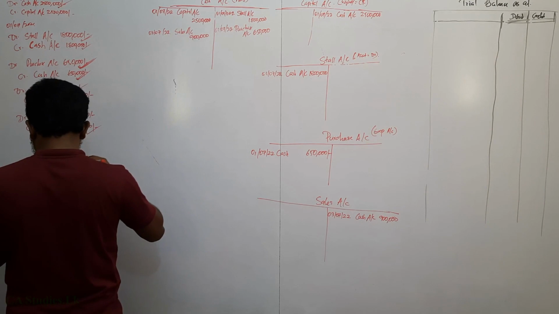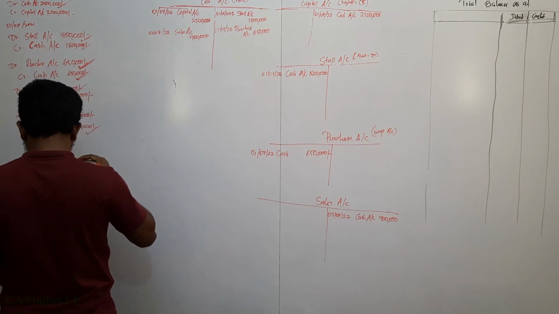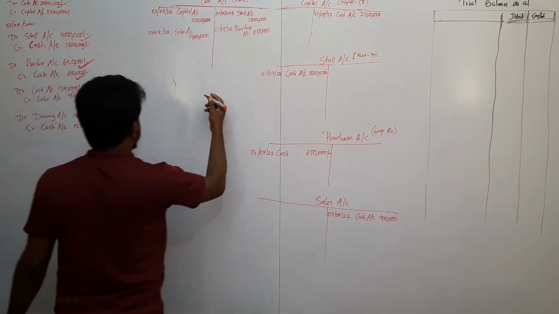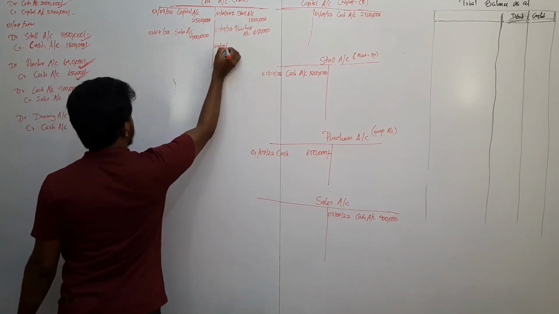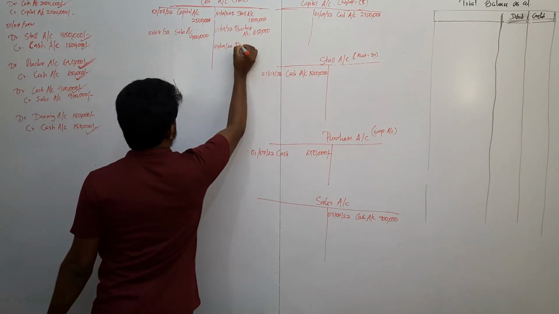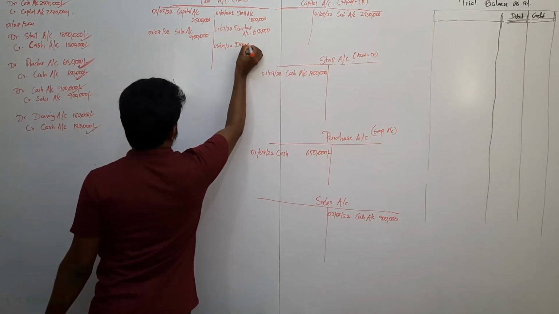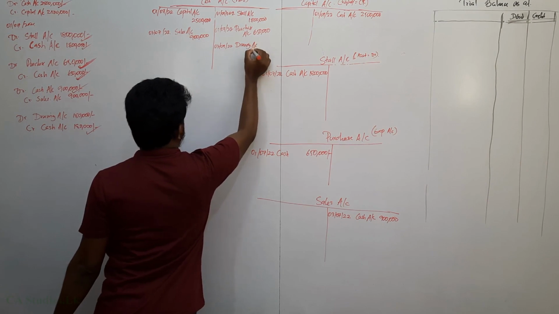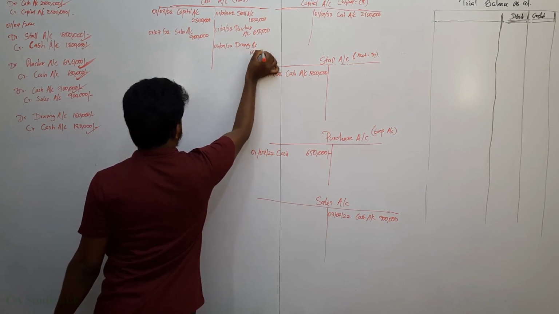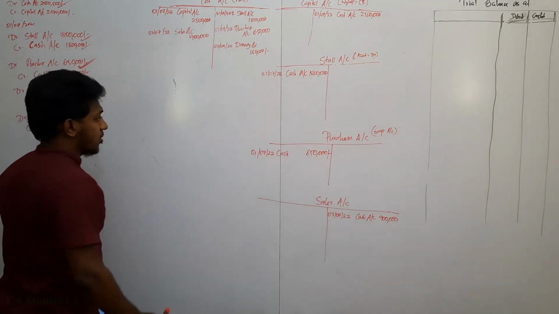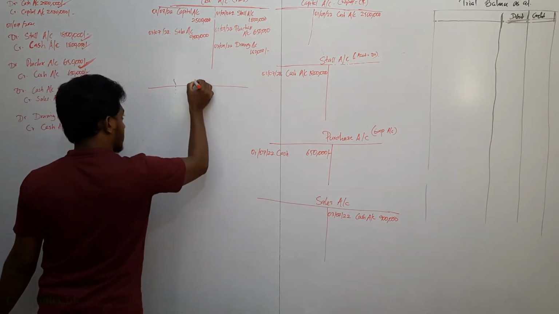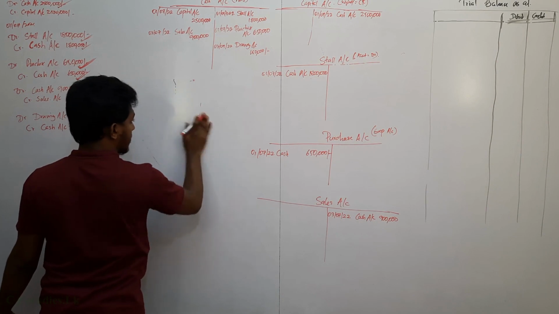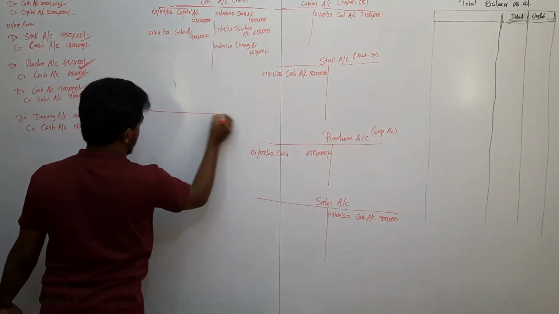The date is not mentioned. I take the date as 3rd July. So drawings account 180,000. Now the drawings account. Open a drawings account.